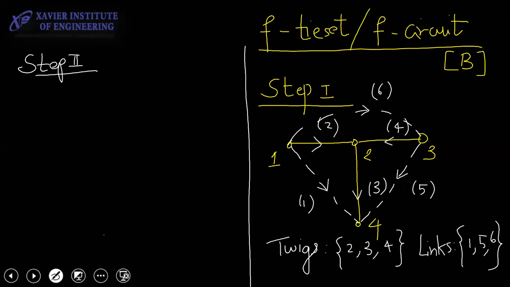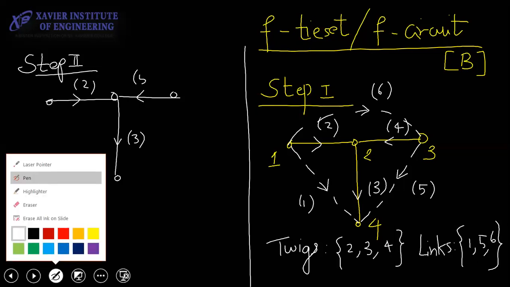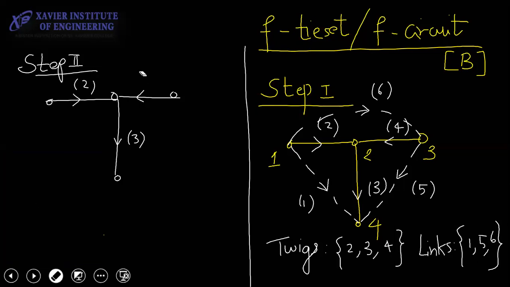I have to take the original tree, whatever I have taken. This is my original tree. Don't change any sign by mistake. The current directions and everything should remain the same as the original diagram.